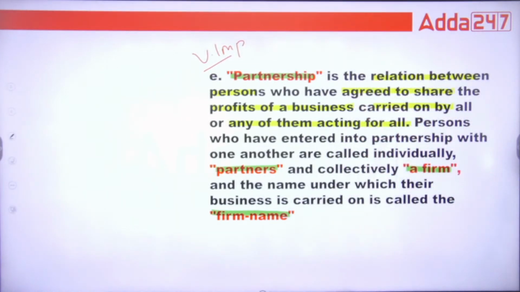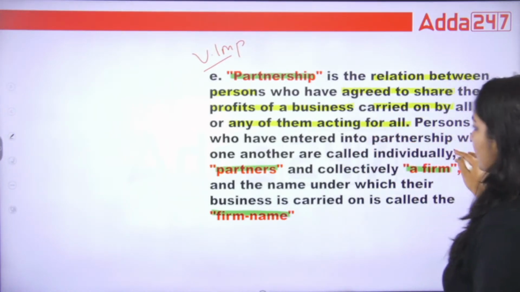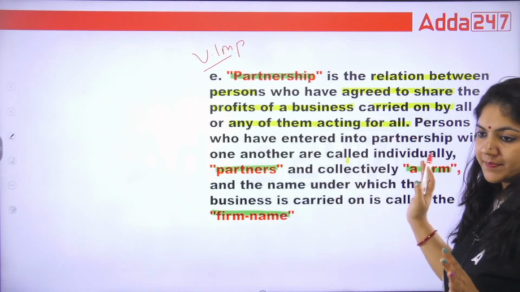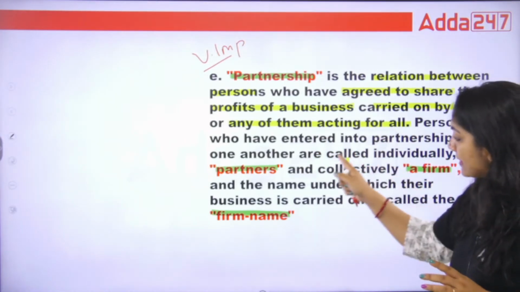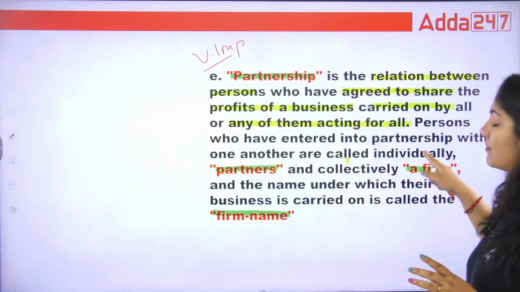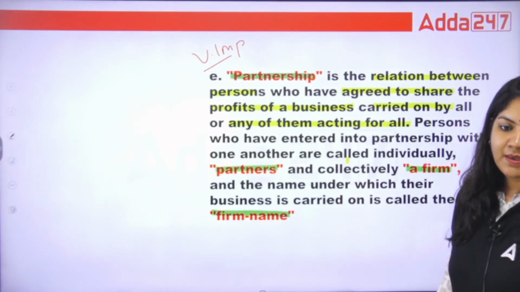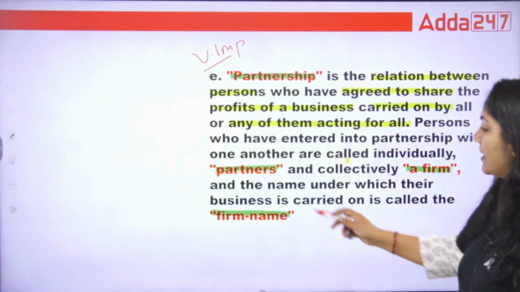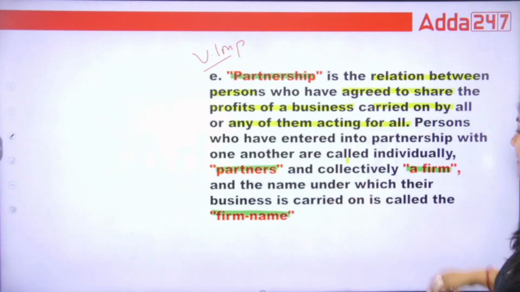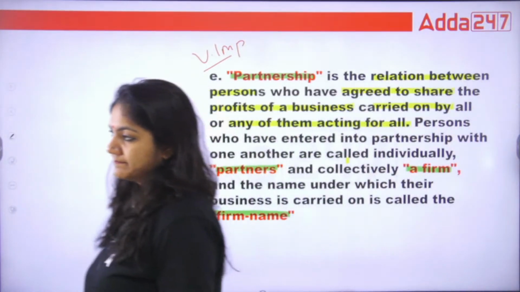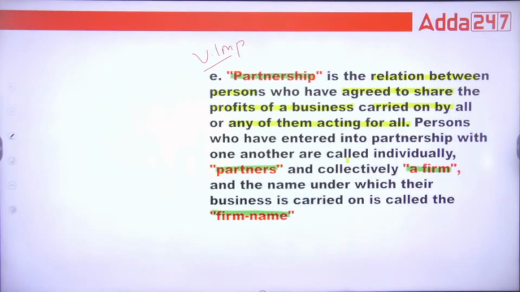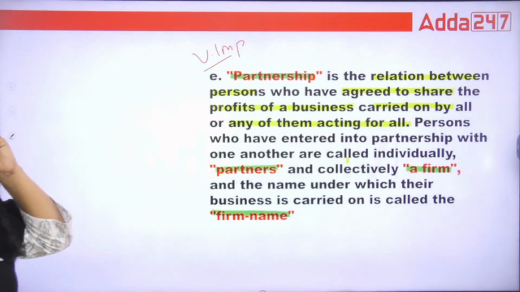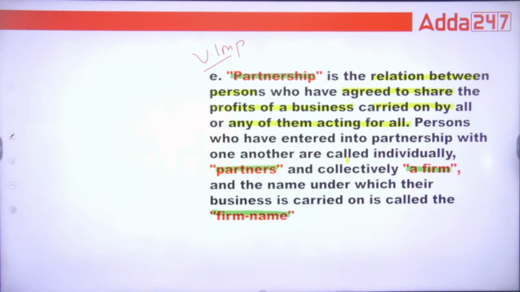What are partners? Persons who have entered into the partnership with one another are called partners. What is firm? The partners collectively are called the partnership firm. This is very important. And firm name, the name under which their business is carried on, is called firm name. That's it. Is that okay, class? Done? So this is your partnership definition.